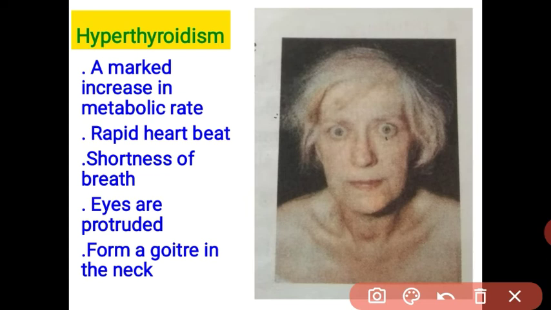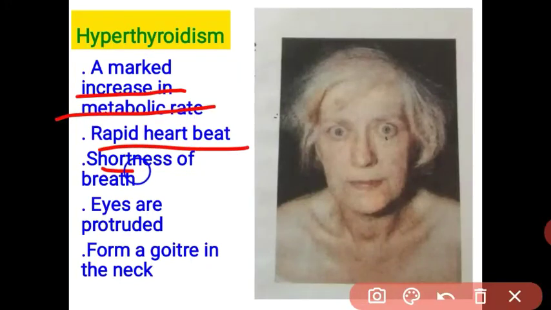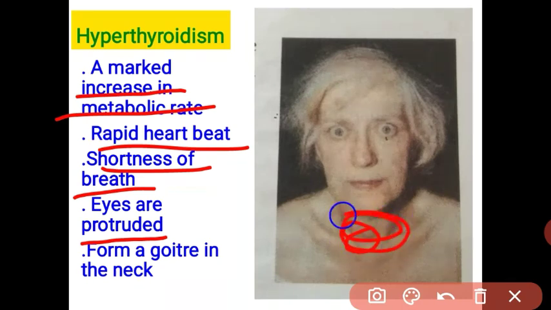The metabolic rate increases, with rapid heartbeat and shortness of breath, because most of the energy is used for metabolic activities. So the person becomes very weak, the bones show, and the eyes are protruded, meaning the eyeball comes out from the eye socket. It also forms a goiter in the neck region. This condition occurs in hypersecretion of thyroxine hormone.